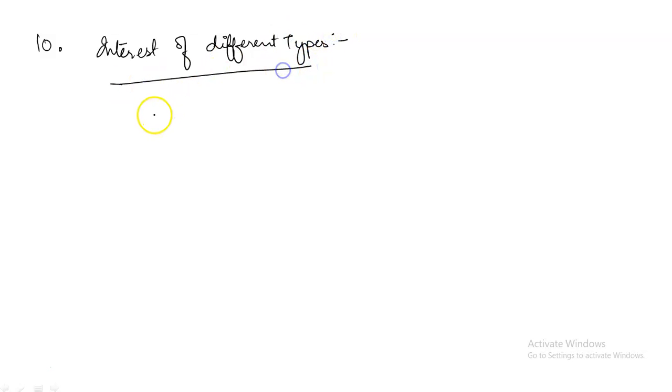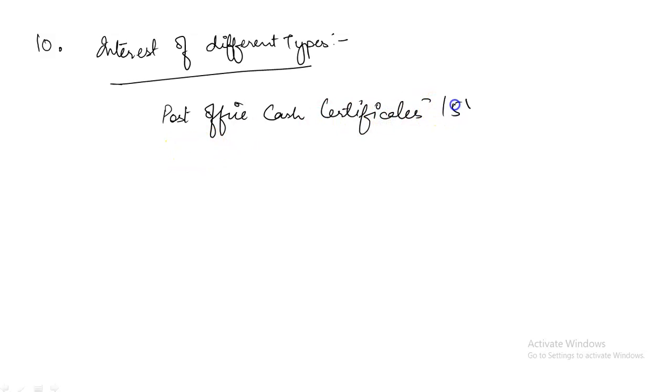We can say that interest on different types of securities is exempted from tax, like National Defense Gold Bonds 1980, Post Office Cash Certificates, Post Office Cash Certificates 5 years, then Post Office Savings Bank Account.